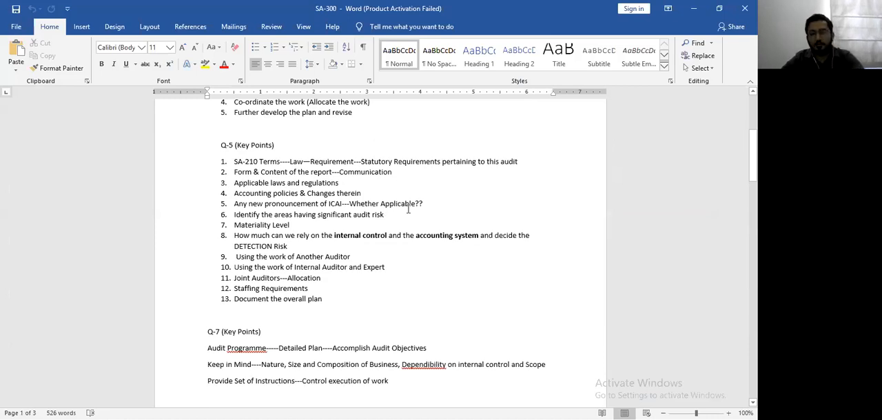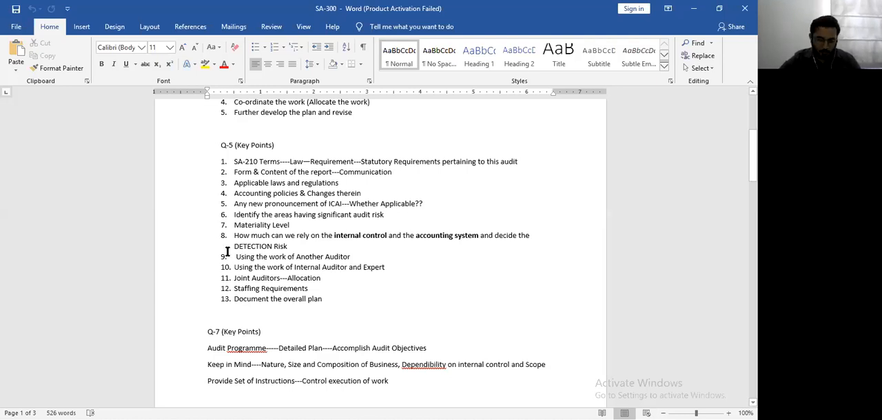The first point that you need to understand before you conduct the audit is SA-210, the terms of audit engagement and the statutory requirements pertaining to the audit. So that's the first thing you will have to take into account: what is covered in our scope, and what the statute tells us to cover in the audit.